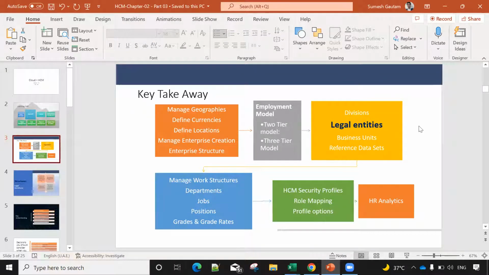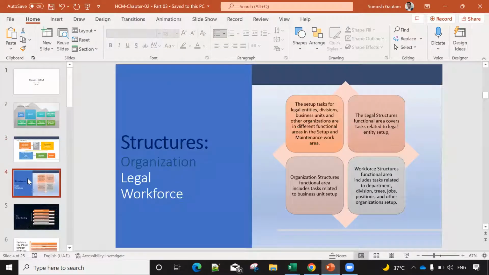This is one-time implementation effort which is required, and these three boxes consume lots of time when configuring the application. So in your training also, you are spending much time on understanding these three concepts, that how and where we need to define things. If we see from the structure point of view, if you want to make a picture or imagine it, if I want to do the implementation, what all steps do I follow? So we are going from the structural basis.